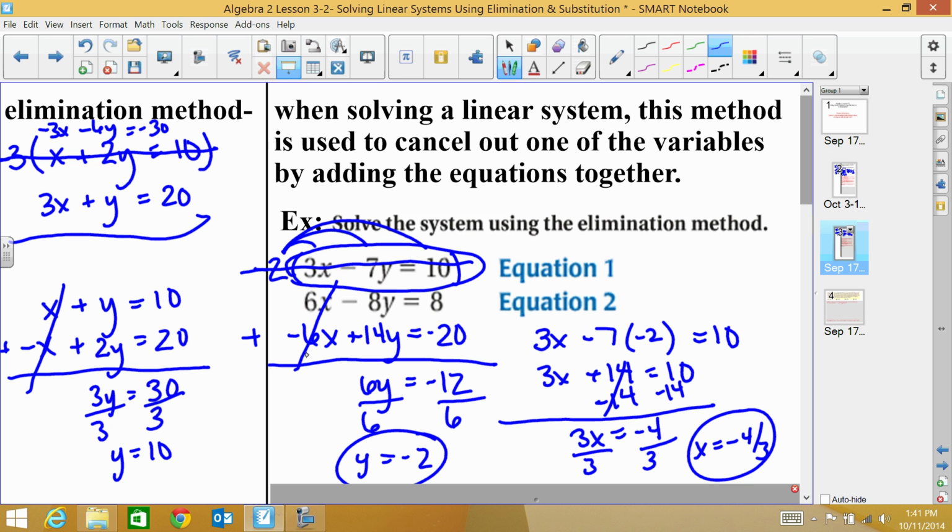And if I add these together, these cancel out. Aha, I found my mistake. Nope, just kidding. I thought that was negative. It's not. So that would be positive 6, negative 12, so negative 2. 3x plus 14 equals 10. Okay, it looks correct.